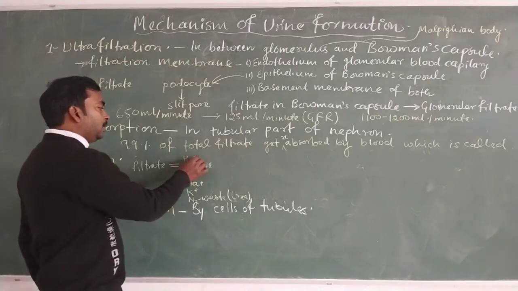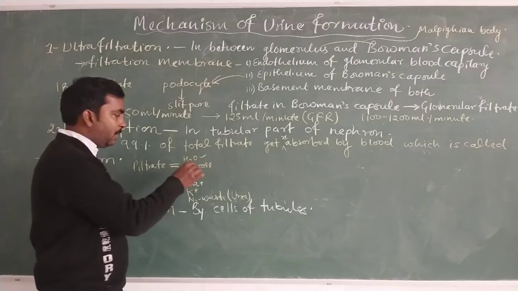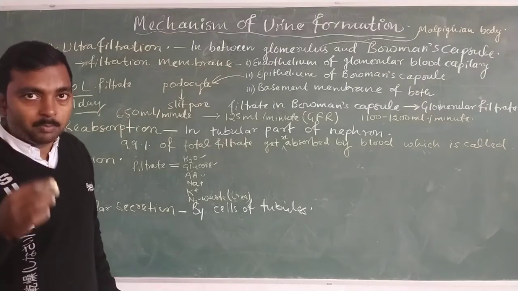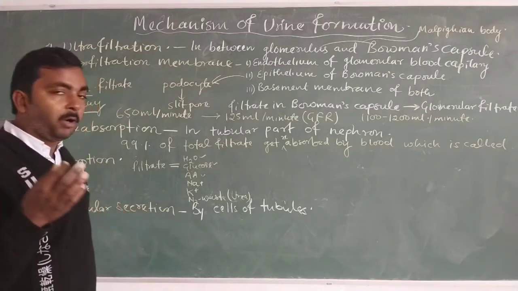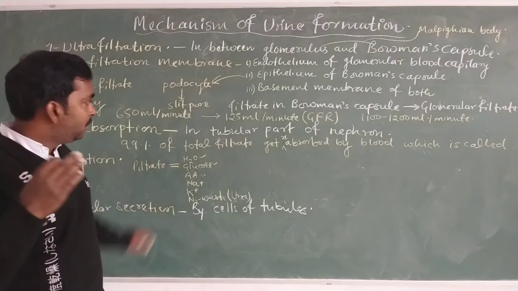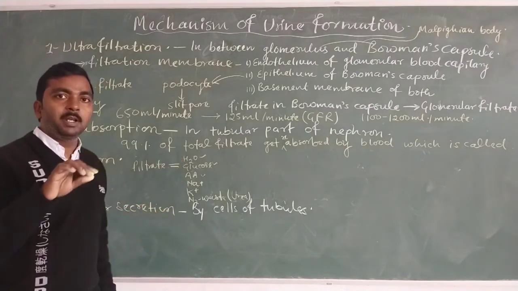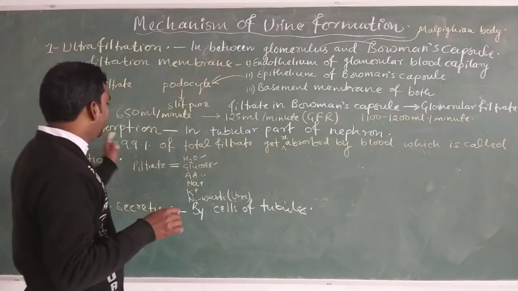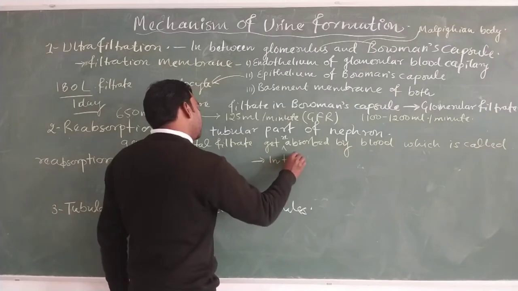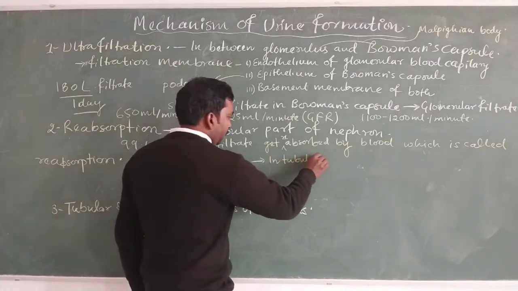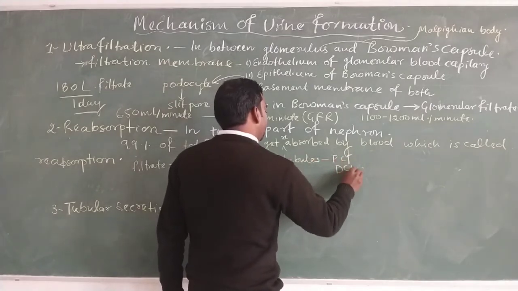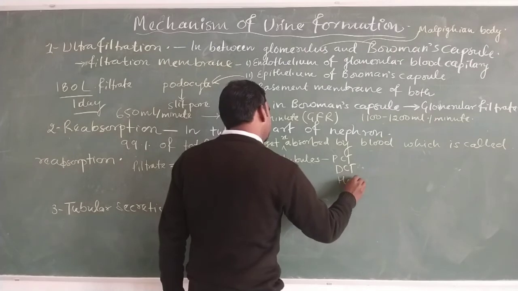But out of this, some amount of water, glucose, amino acids, and ions are required by our body to maintain the body fluid. So those essential substances need to be reabsorbed in our tubular part. So the reabsorption process takes place in tubules, such as the PCT, DCT, and Henle's loop.